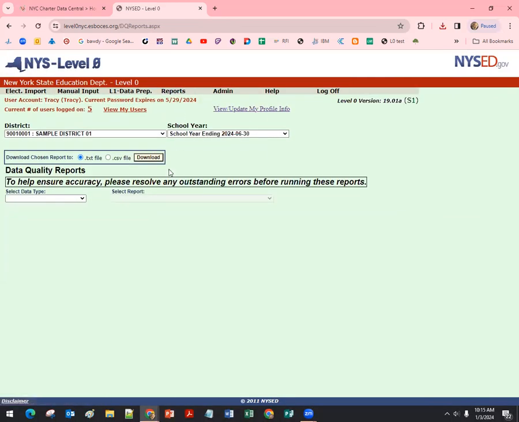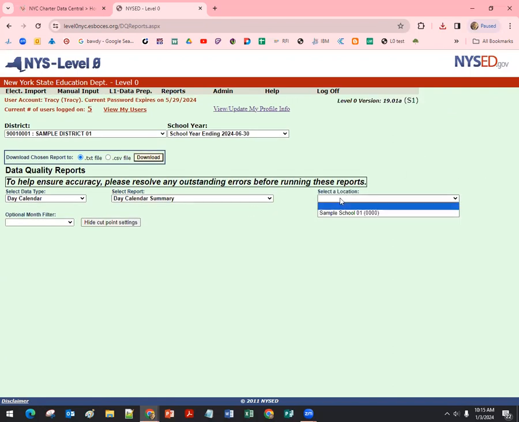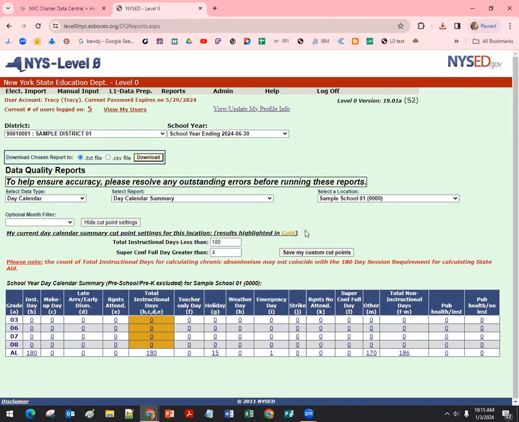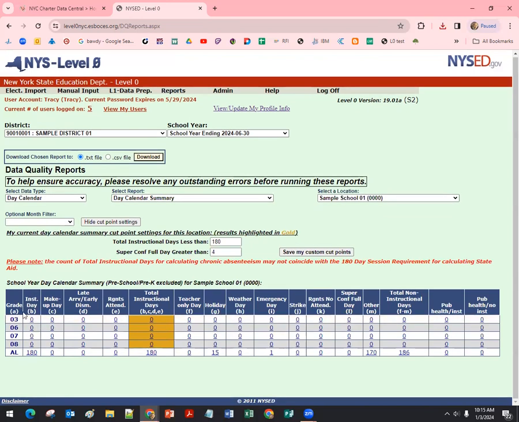Secondly, here are some data quality reports. I'm going to take a look at my day calendar. This is a nice one to review. So we're going to see a summary. Whoops, I just have to tap correctly for my sample school. And it's showing me that I have students enrolled in grades 3, 6, 7, and 8.